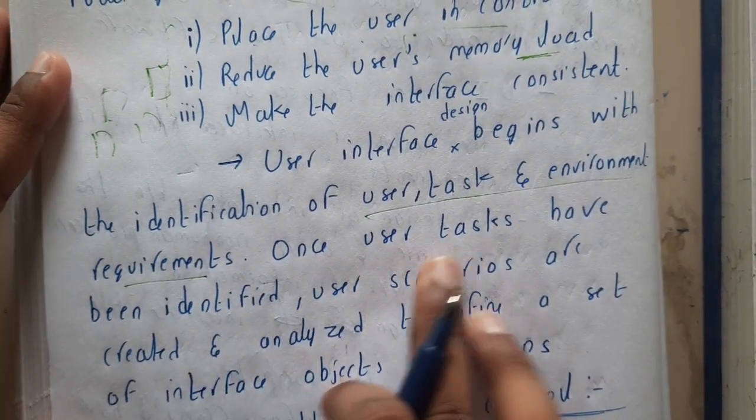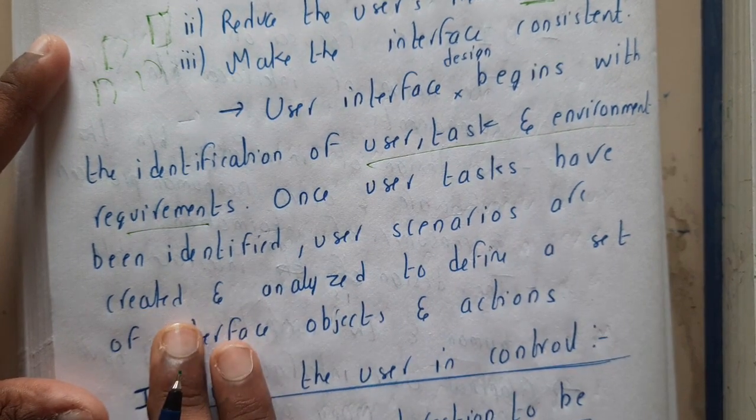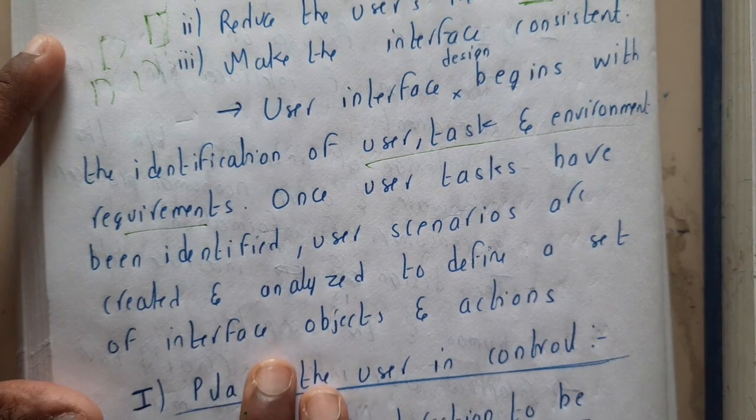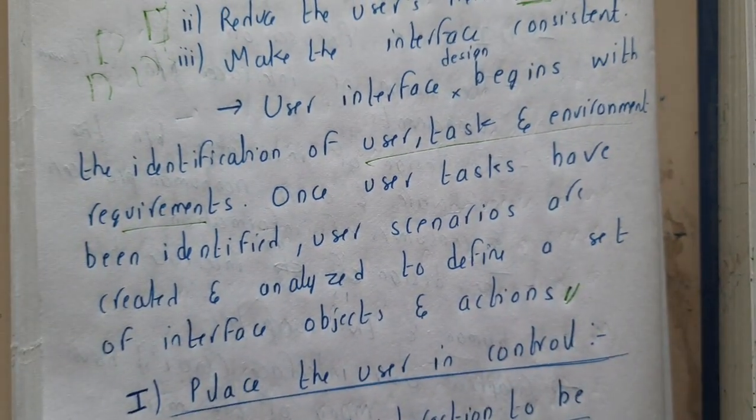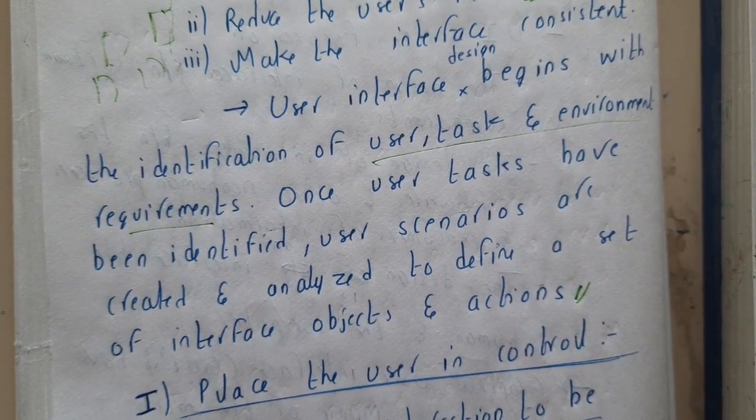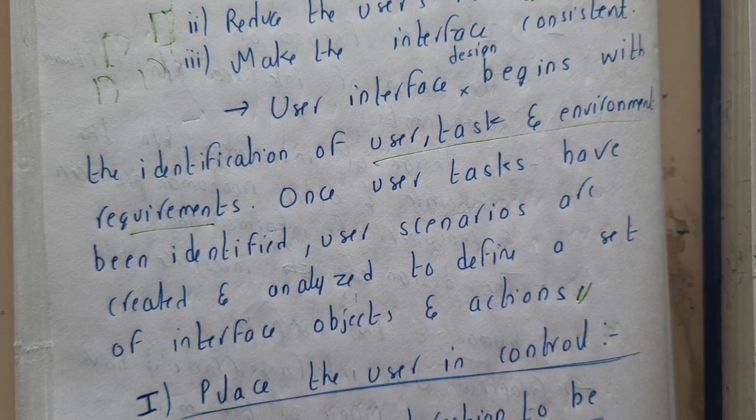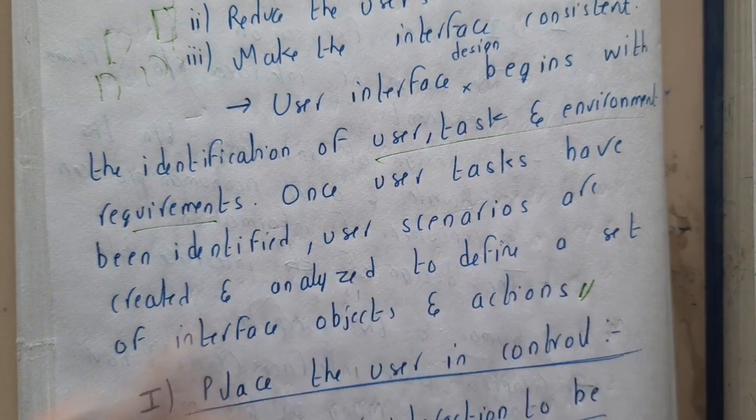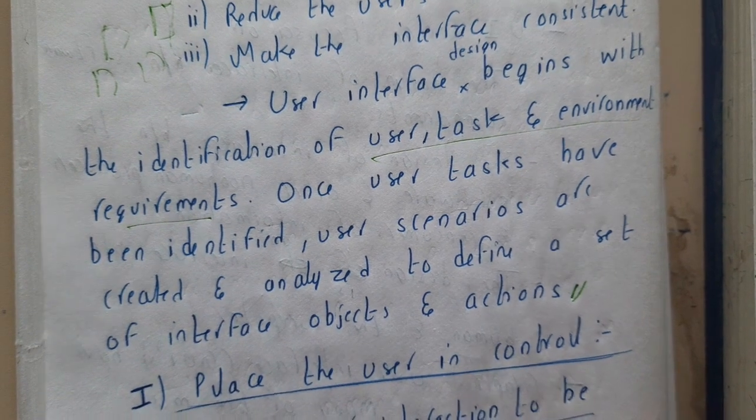Once user tasks have been identified, user scenarios are created and analyzed to define a set of interfaces, objects and actions. Based on the previous analysis, we'll be designing the user interface based on the requirements, keeping the higher priority things first, and only the user functionalities will be kept there. We don't keep any developer things or any kind of unwanted things. We'll be giving only the needed things.